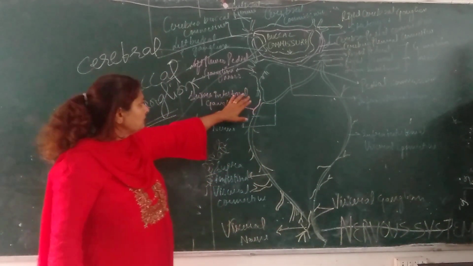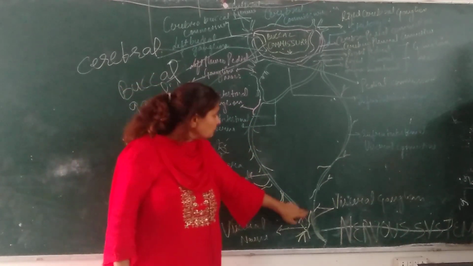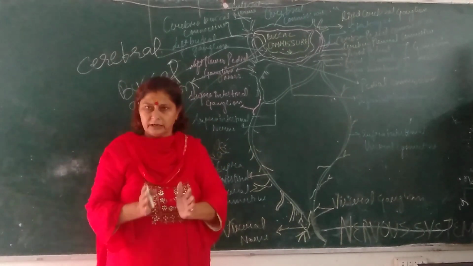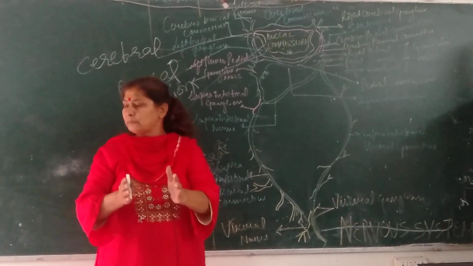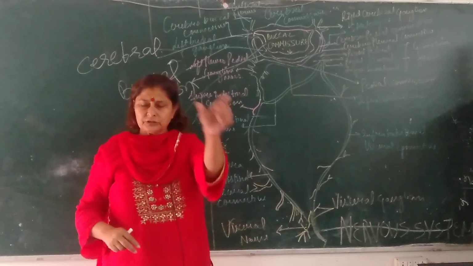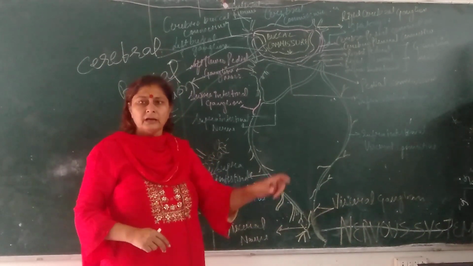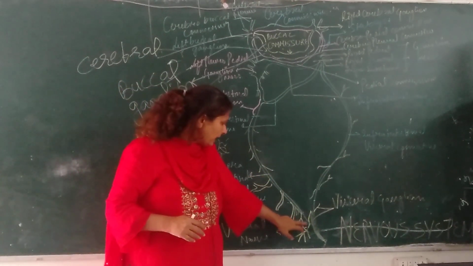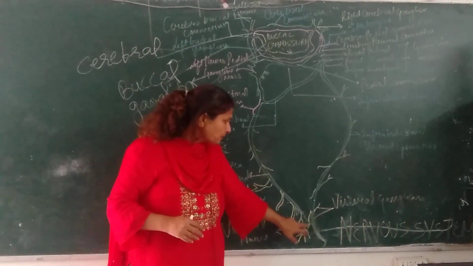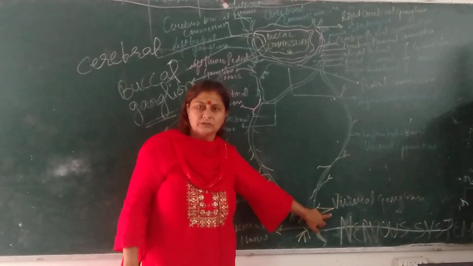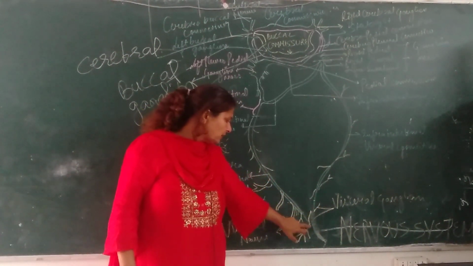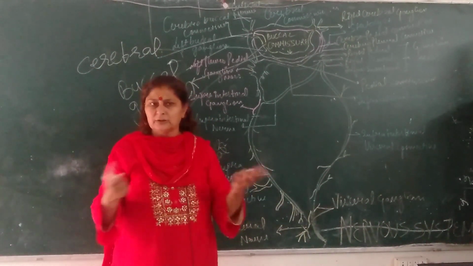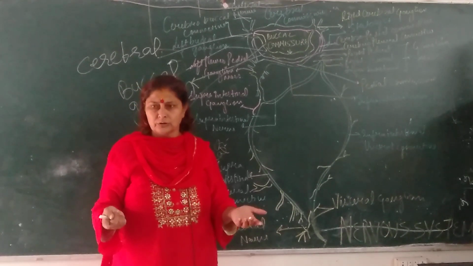From the buccal cavity it moves from the pulmonary chamber to the branchial chamber. There are visceral organs, and on the lower side there are visceral ganglions which are joining with each other. Because they are joined with each other, there is no need of a commissure.